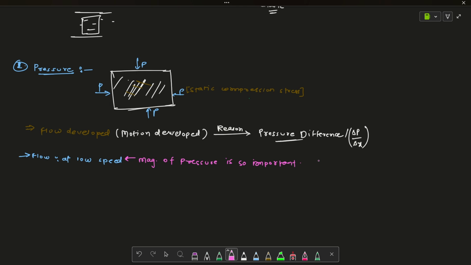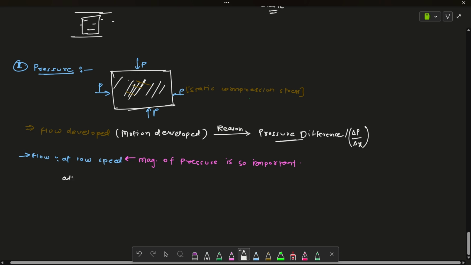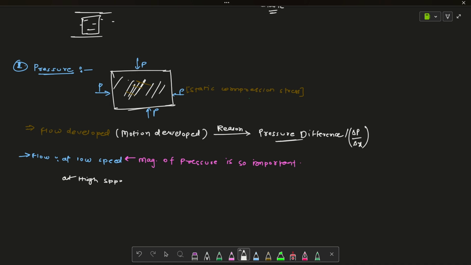But at high speed, especially in compressible flow, these are very sensitive to the magnitude of pressure. So I will write here: at high speed it is very sensitive to the magnitude of pressure.